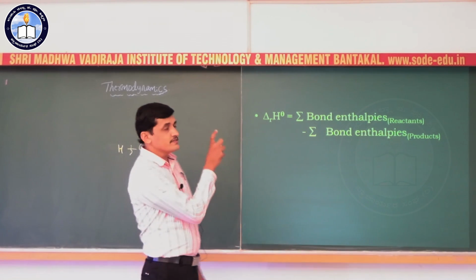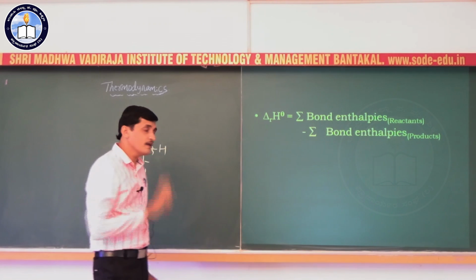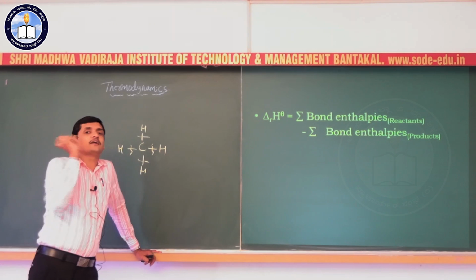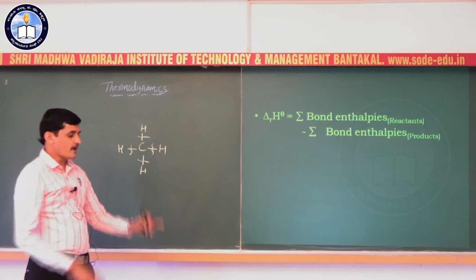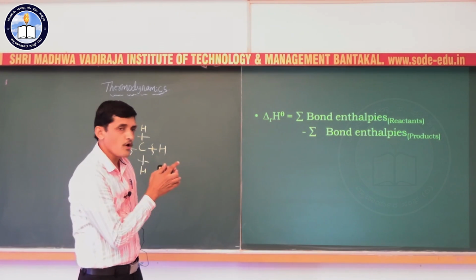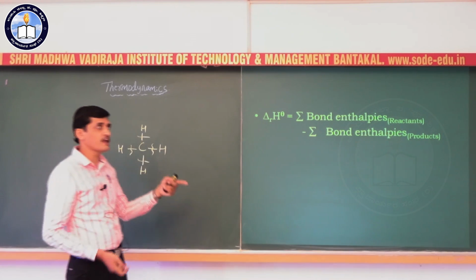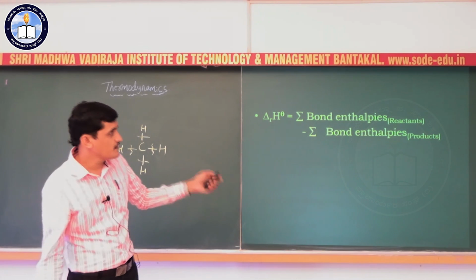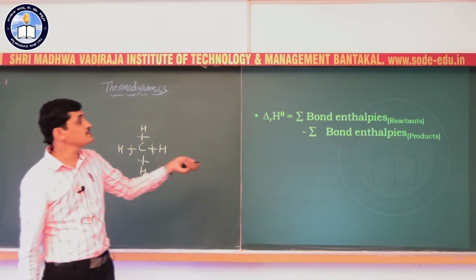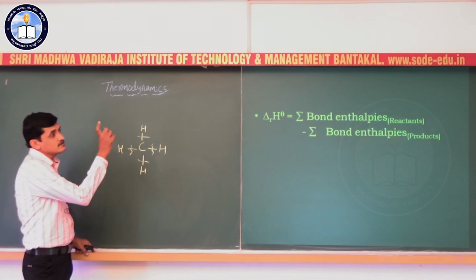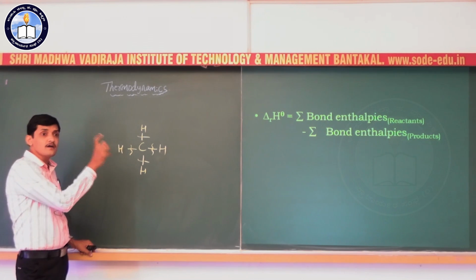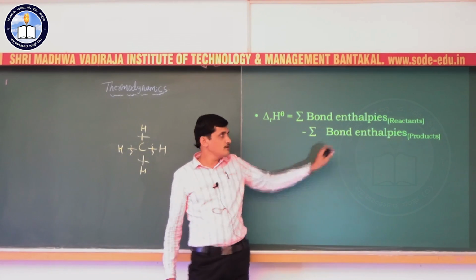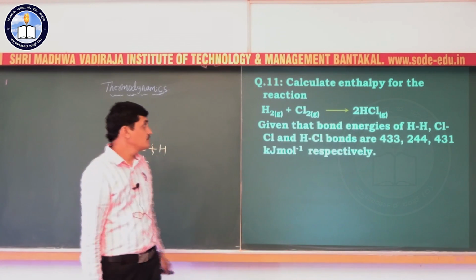So, the enthalpy of reaction is equal to bond enthalpies of the reactants minus bond enthalpies of the products. So the enthalpy change of a reaction, or standard enthalpy change of a reaction, is equal to the summation of bond enthalpies of the reactants minus the summation of bond enthalpies of the products. So let us see an example here.